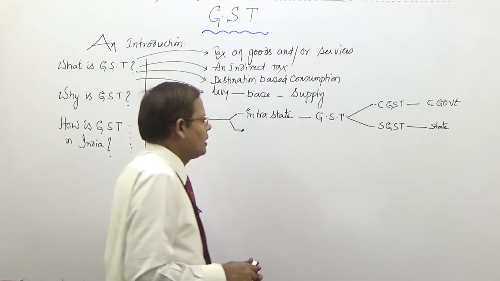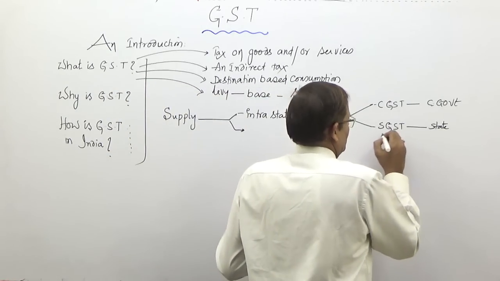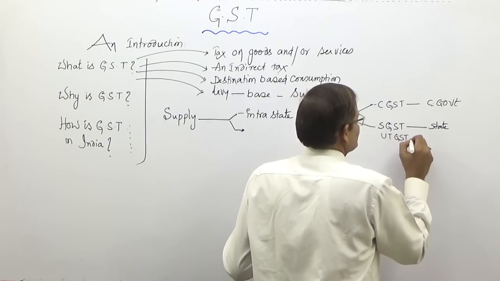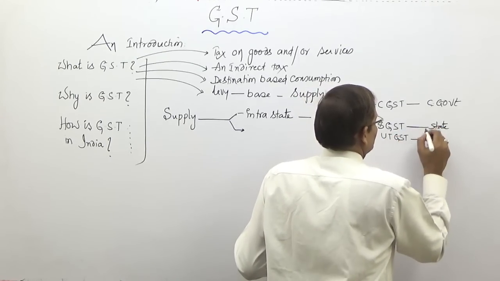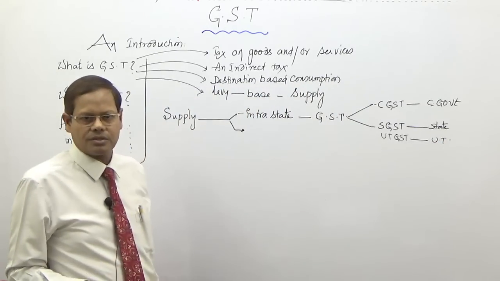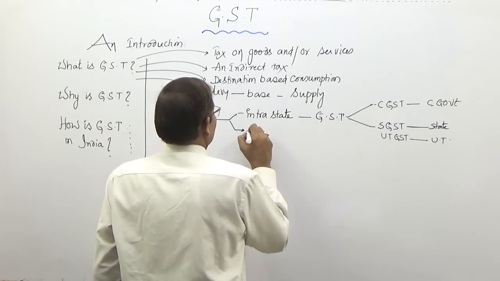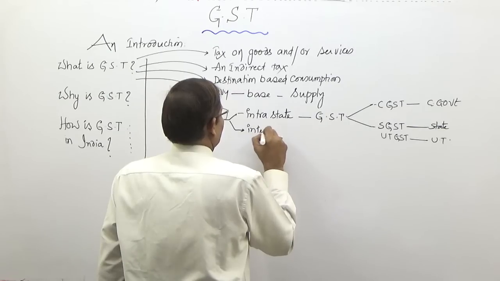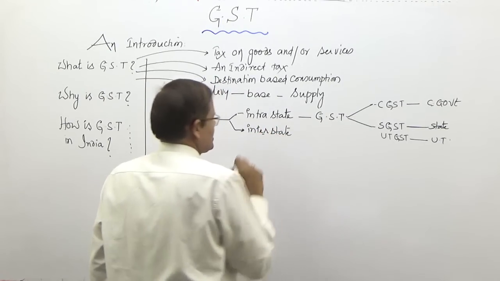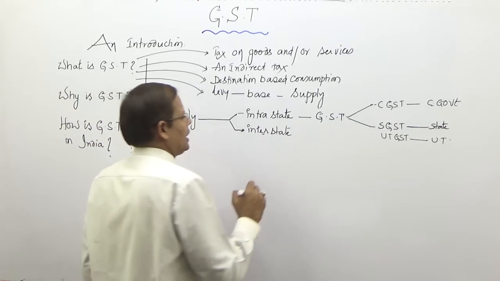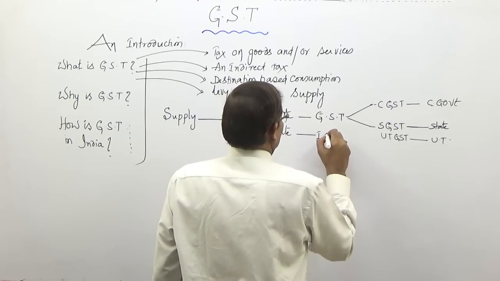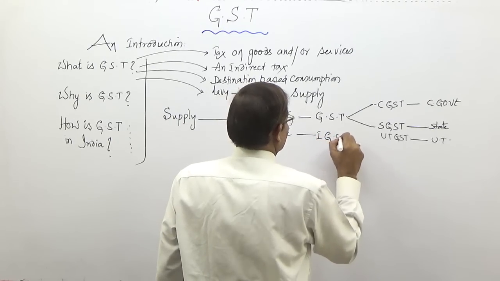Okay? And sometimes union territory GST, if the transaction happens to be in union territory, these go to union territory. In India, we have union territories also. And if it happens to be intrastate, then if it is interstate, between two states, interstate means between two states, then here also we have to pay one single tax that is called integrated GST.